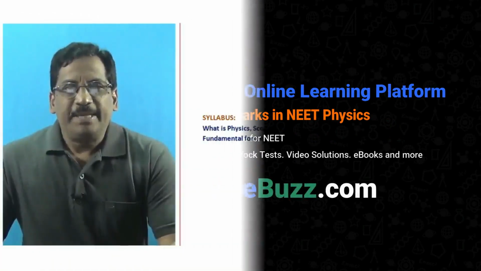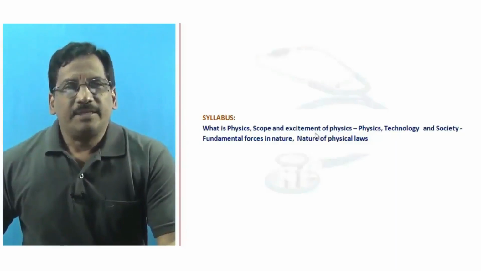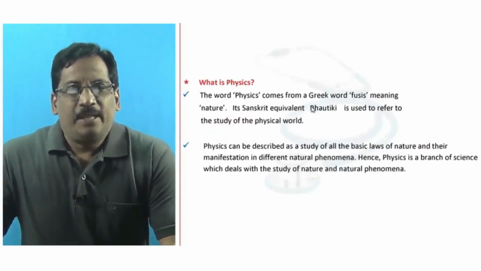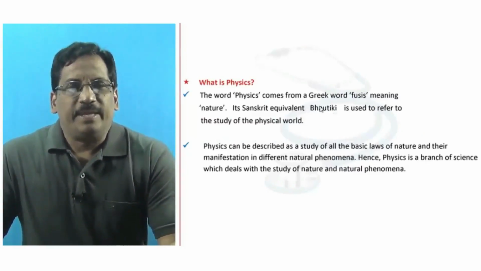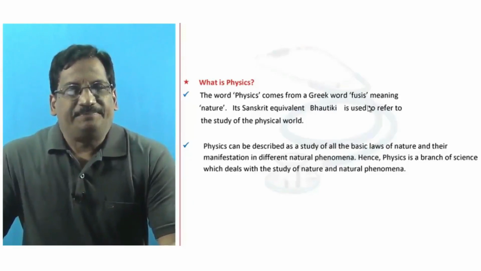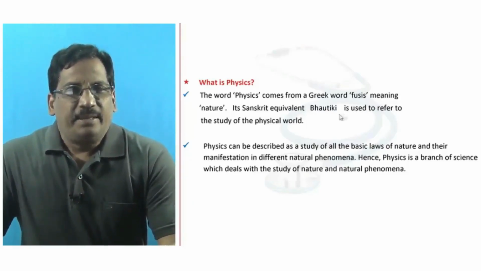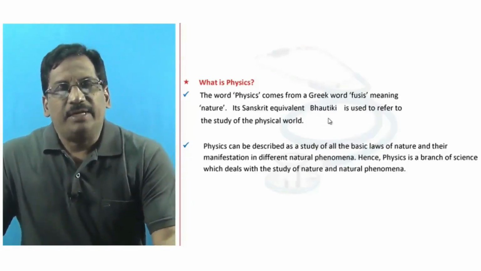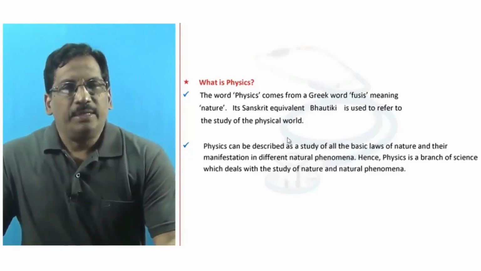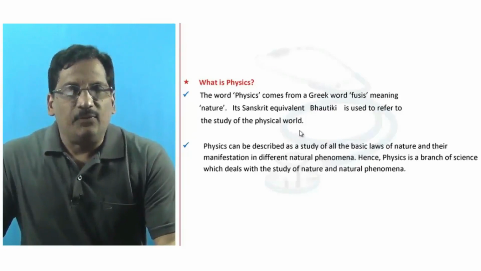Let's begin our lesson by answering the question, what is physics? The word physics comes from a Greek word, physis, meaning nature. Its Sanskrit equivalent, bhautiki, is used to refer to the study of the physical world.